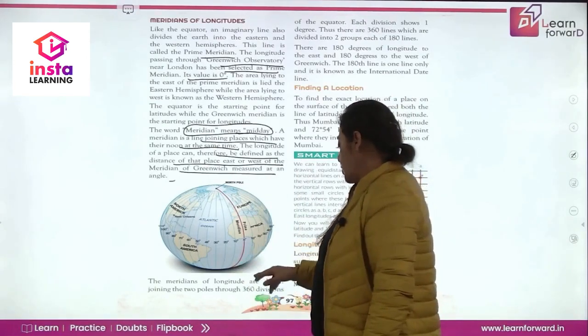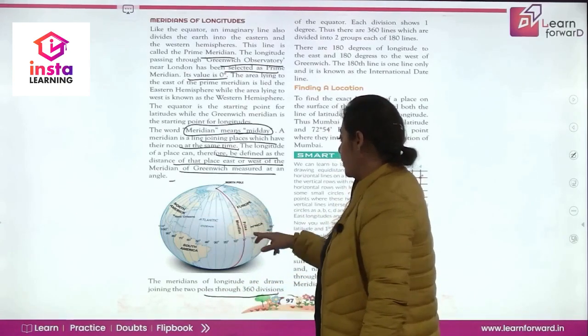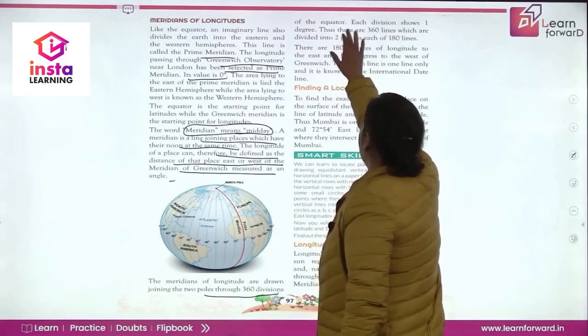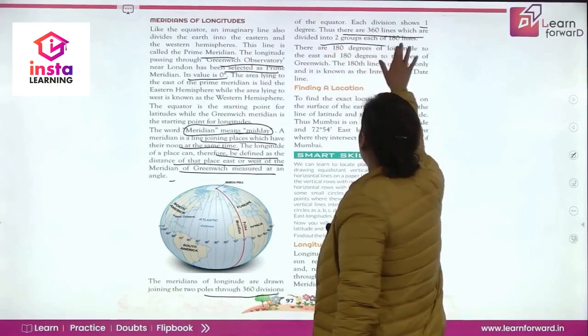The meridians and longitudes are drawn joining the 2 poles through 360 divisions. अगर हम meridians को देखें ना तो इन 2 poles को join करके meridians बनेंगे. Each division shows 1 degree. हर एक division में कितना है? 1 degree. तो कितनी lines होंगी? 360 lines which are divided in 2 groups, so 180 lines.